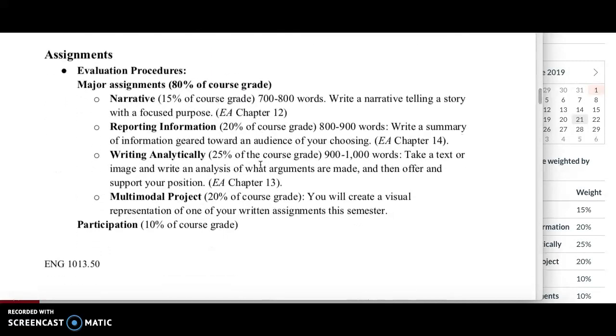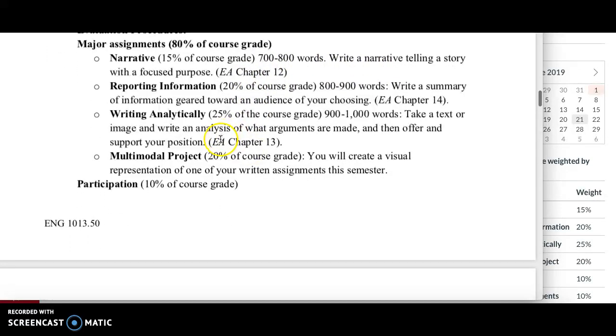Here are your assignments. Your first assignment will be a narrative. Narratives, I love narratives. Those are, in my opinion, icebreaker assignments. You're going to be telling us a story with a focused purpose. That is 15% of your grade. The next paper is a reporting information paper. Weighs a little bit more. It's 20% of your grade.